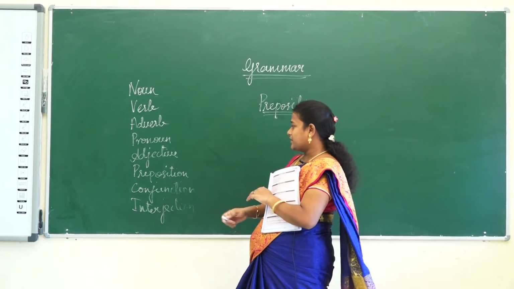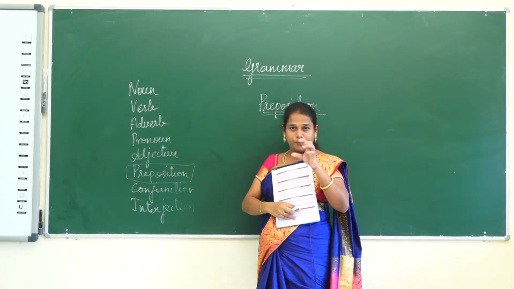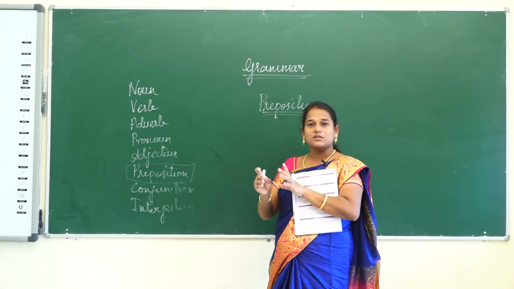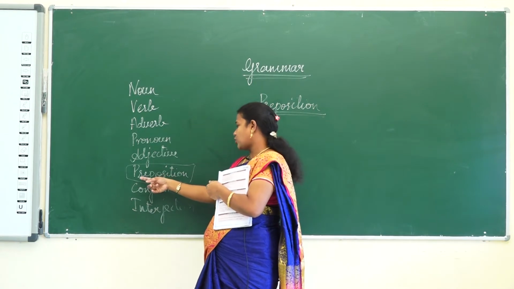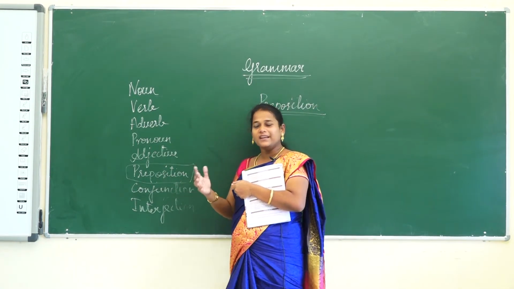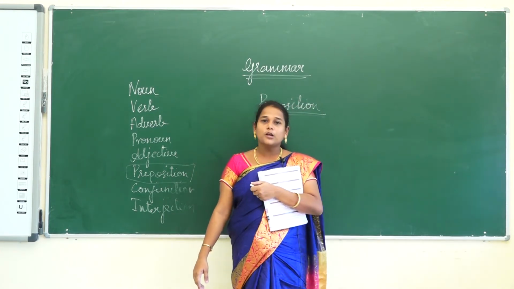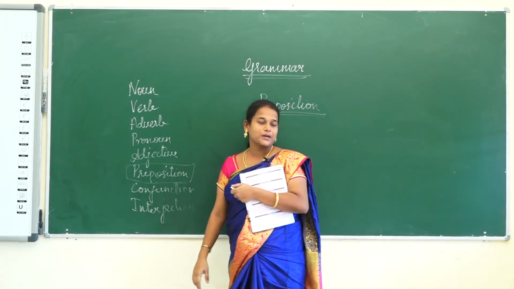So, preposition, this is the main thing which we have to learn now. Preposition means it is showing the position of the noun, where the noun is. It is talking about where the noun is placed. So, it is called preposition. Then conjunction, it helps us to join two words or sentences. And interjection, it is the expression of sudden feeling or emotion. So, before going to the topic preposition, we have seen the different parts of speech.